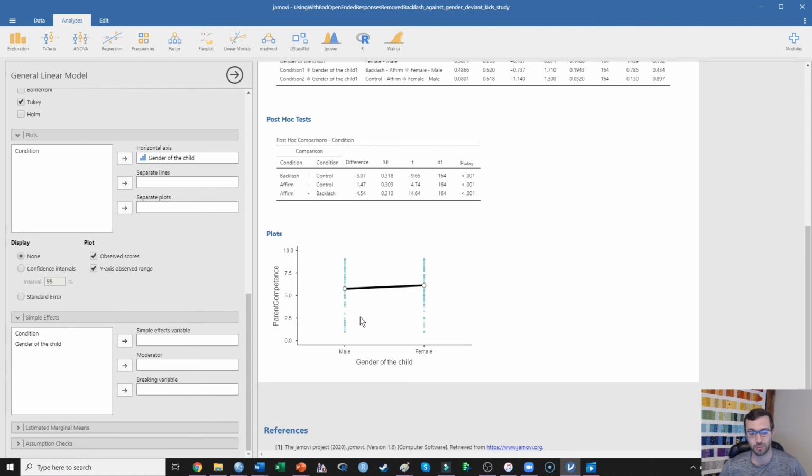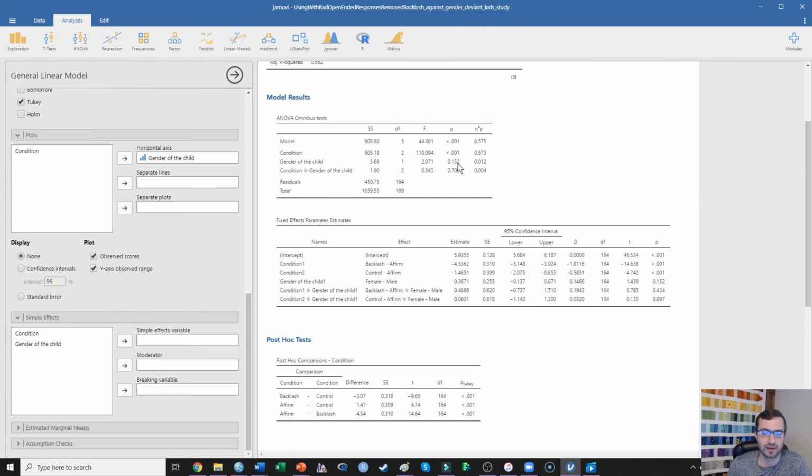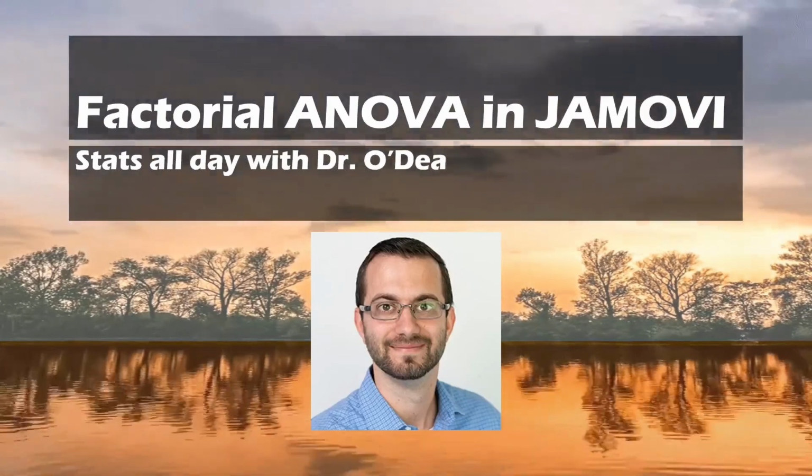And what we're seeing is that when we zoom out, and by the way, JAMOVI, that's annoying. It tends to zoom in on the effect and make it look more pronounced than it actually is. In fact, there's almost no difference happening between the male child and the female child, and that's why this difference was not significant. We then also test the interaction between condition and the gender of the child, and what we find is that there is no significant interaction between condition and the gender of the child in this particular study.